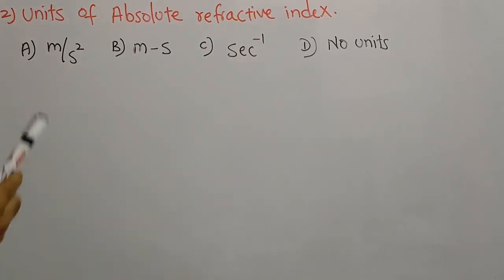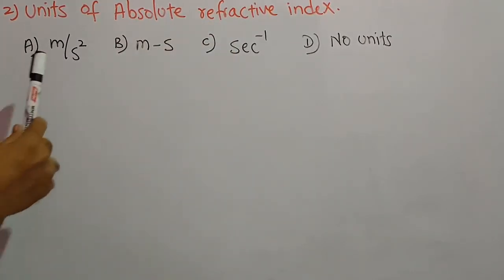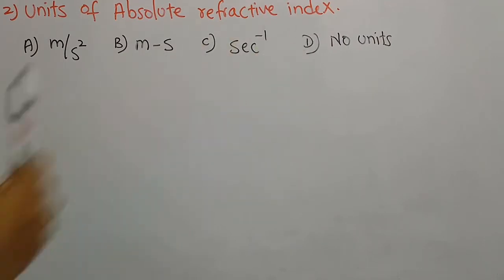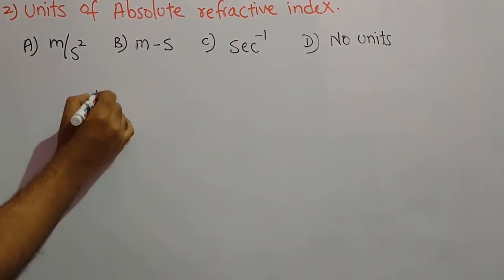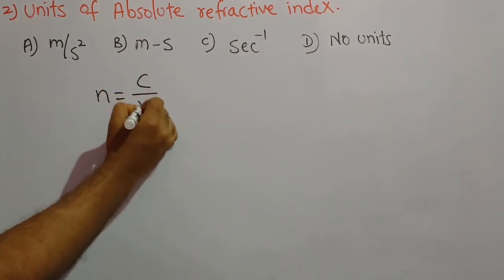The question is units of absolute refractive index: meter per second square, meter second, second inverse, or no units. So we know that absolute refractive index is given by the formula n is equal to c by v.